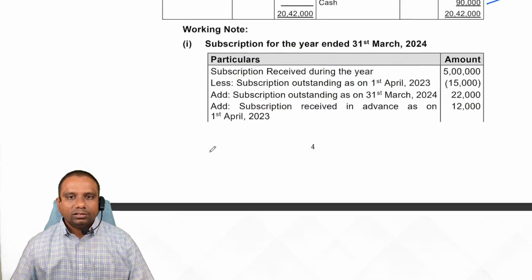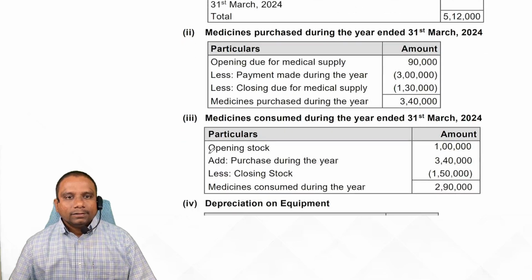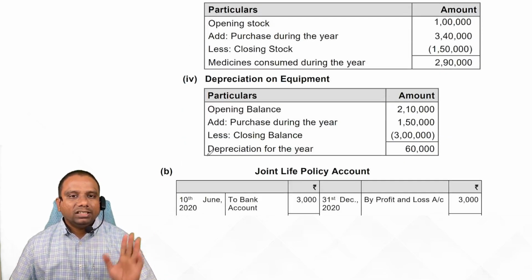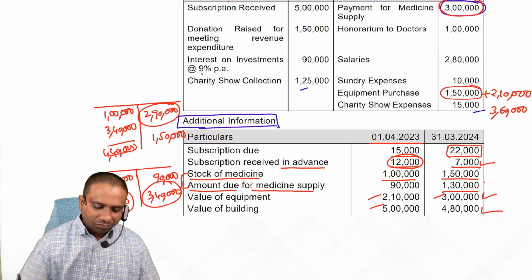See the observations. In this problem, subscription and these two working notes are very important. Is it clear? Right. Next, look at